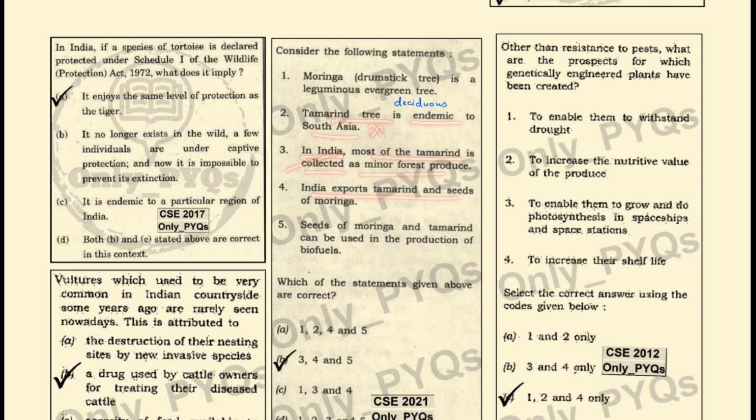India exports tamarind and seeds of moringa. This is also correct. Seeds of moringa and tamarind can be used in the production of biofuels. This is also correct. So 3, 4, 5 becomes the correct answer.